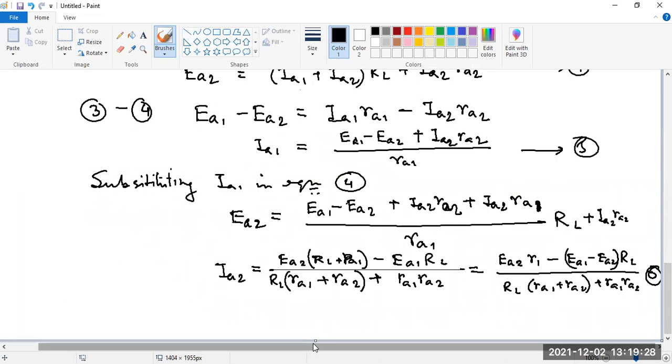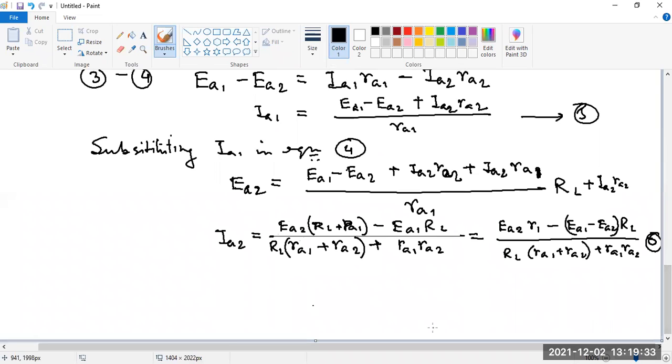And the last one, the value of IA1, you also have to find by the substitution method. So what will be the value of IA1? Similarly, you can write it, only by observing the equation. Or you can write like this.